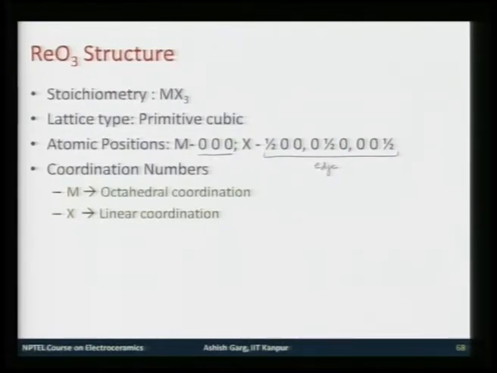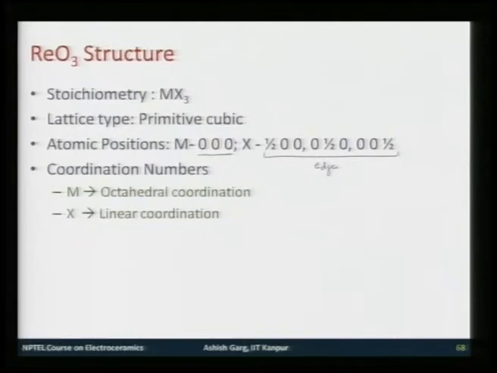If you look at the coordination number according to radius ratio as well, the metal ion is octahedrally coordinated and, as a result of the requirement of bond strength and to maintain the stoichiometry, the anion has to be linearly coordinated. This rings some bell: M is octahedrally coordinated and X is linearly coordinated.